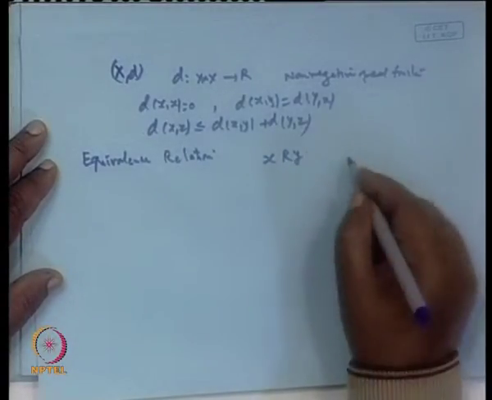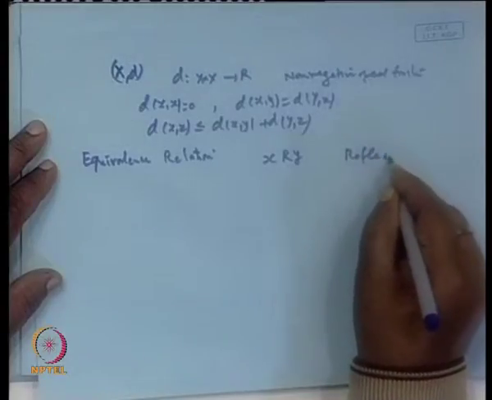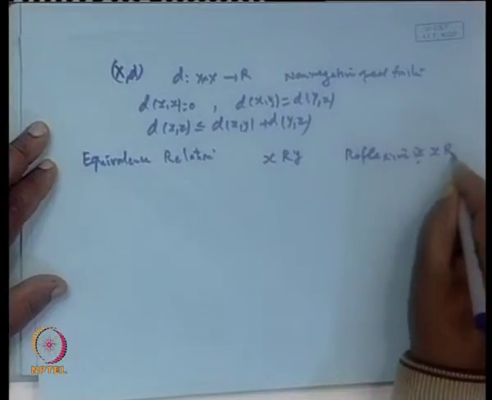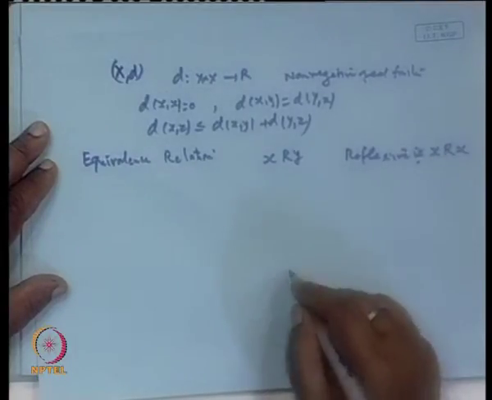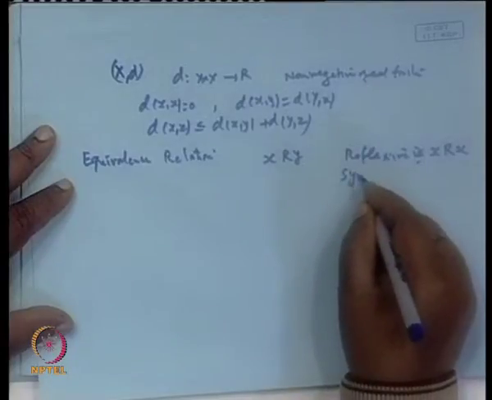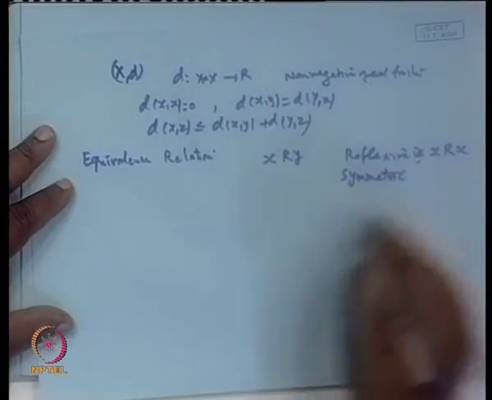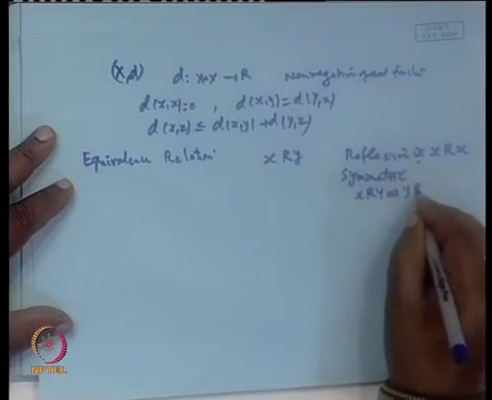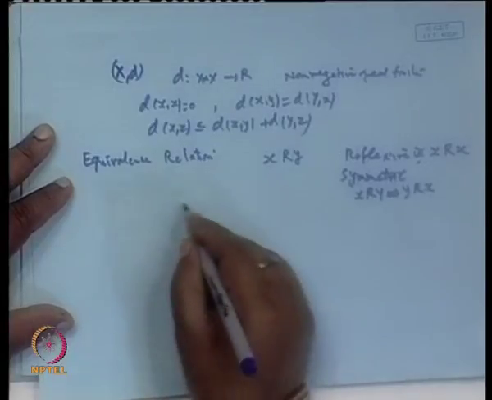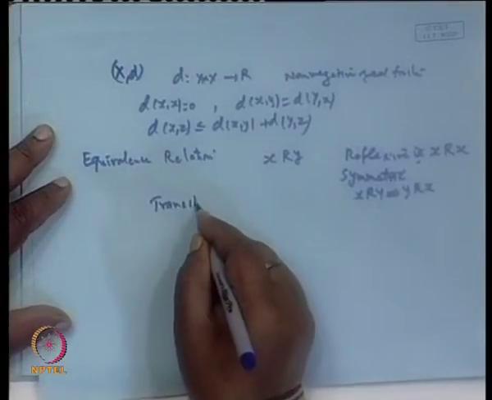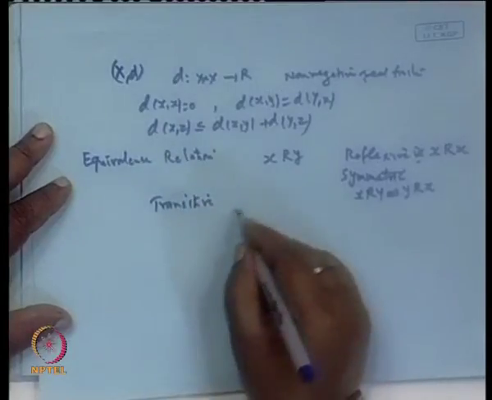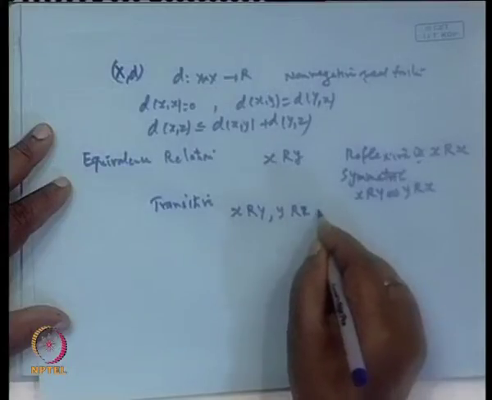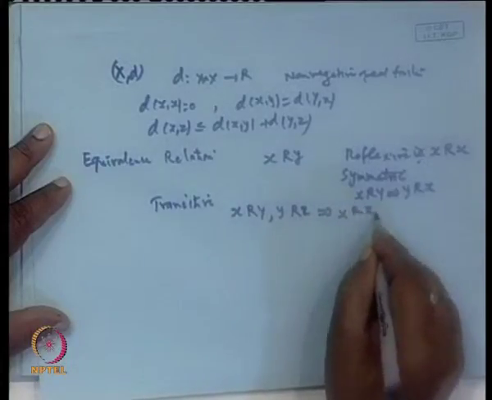So, if this relation is reflexive, that is x is related to x itself for every x belonging to the set; symmetric, which means if x is related to y, then y must be related to x; and transitive, that is if x is related to y and y is related to z, then x must be related to z.